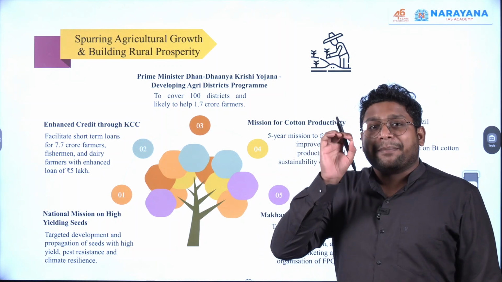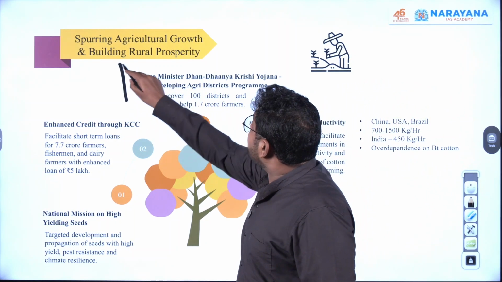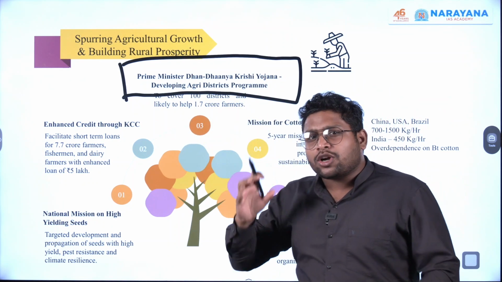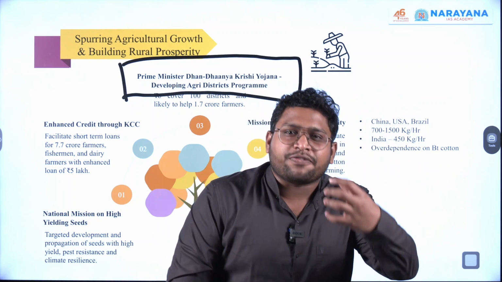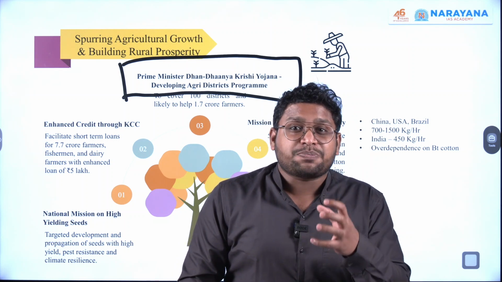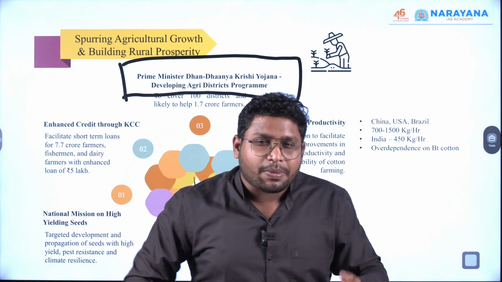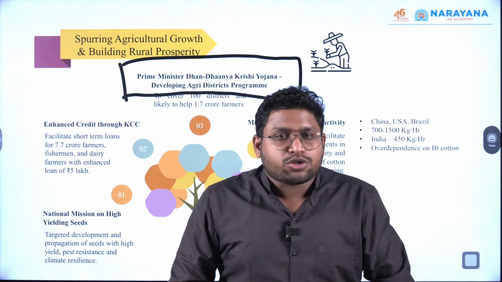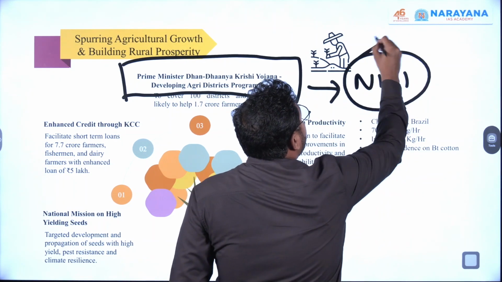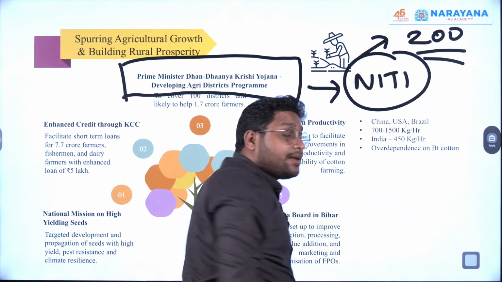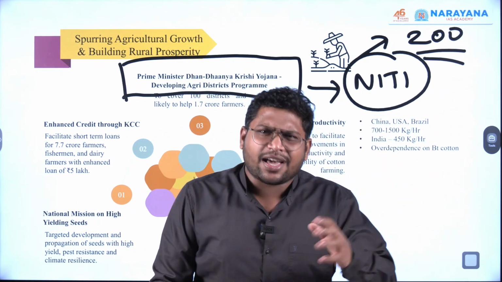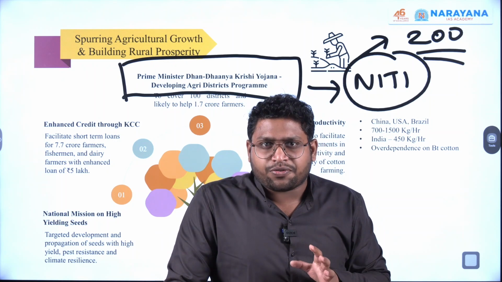Now the first and major scheme of government that is being focused over here is Prime Minister Dhan Dhanya Krishi Yojana. Now government brought this scheme because government is very much influenced by the successful implementation of the aspirational district program. If you remember, it was launched by Niti Aayog, or it was the brainchild of Niti Aayog, wherein Niti Aayog said that we are going to identify 200 backward districts of India.